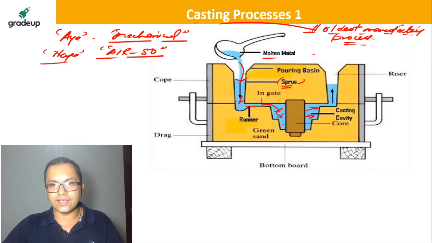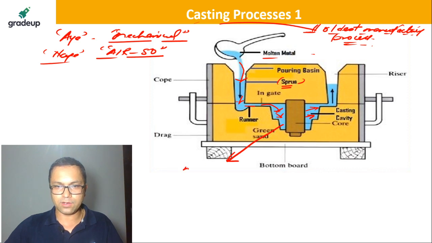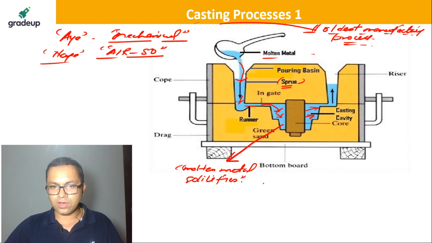This solidifies. So with time the molten metal solidifies, isn't it? When molten metal solidifies, we get a product, right? That's what it is, isn't it?